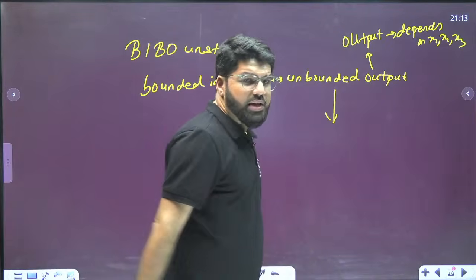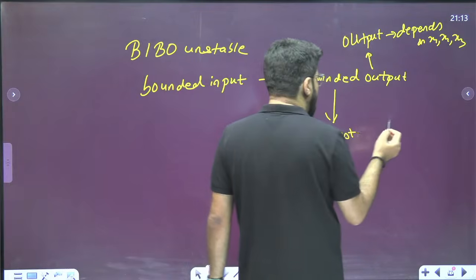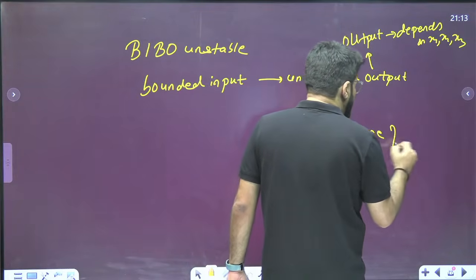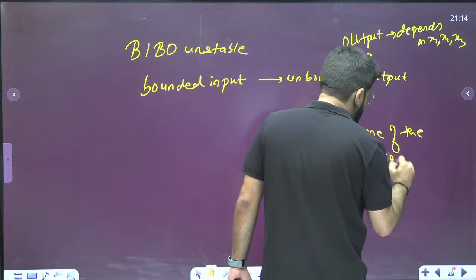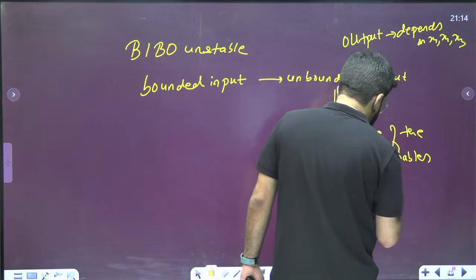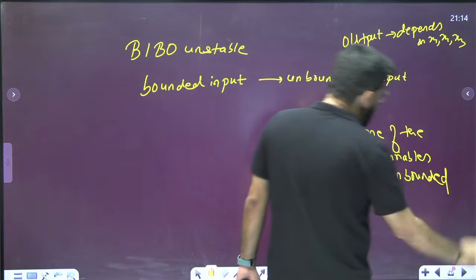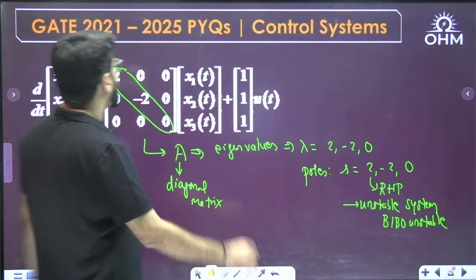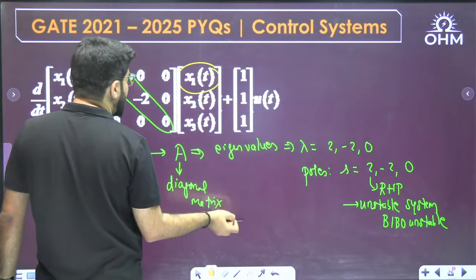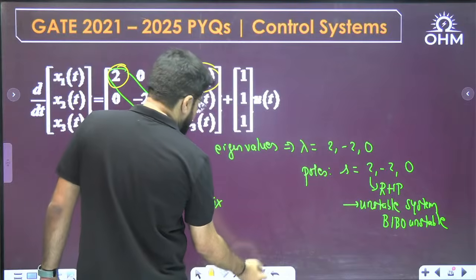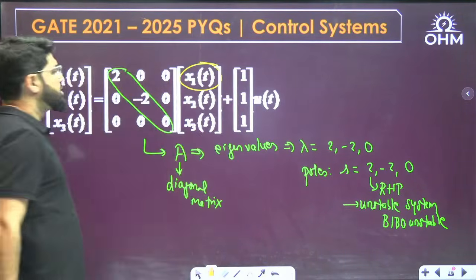So if the output is unbounded, we can say that at least one of the state variables, not necessarily all, is unbounded. And that is due to the RHP pole. Which of the state variables can be unbounded? It is x1, which corresponds to the RHP pole.